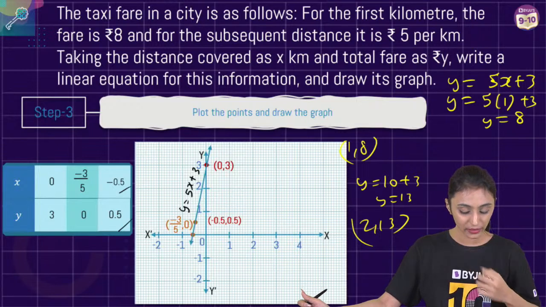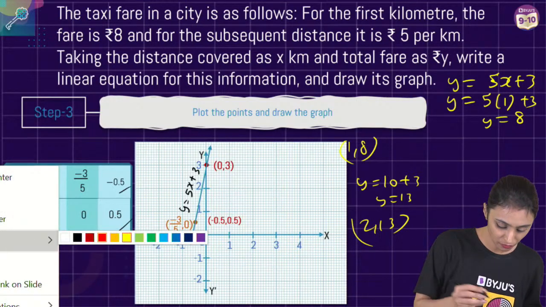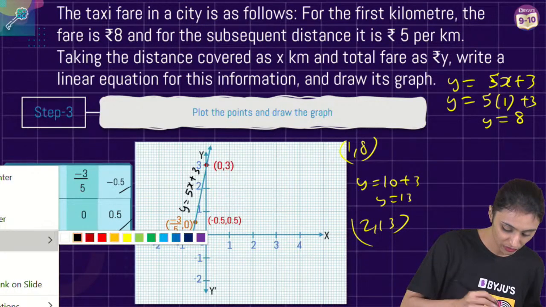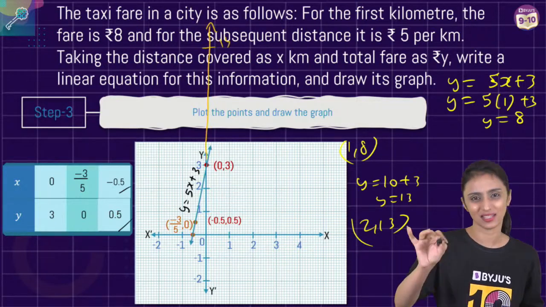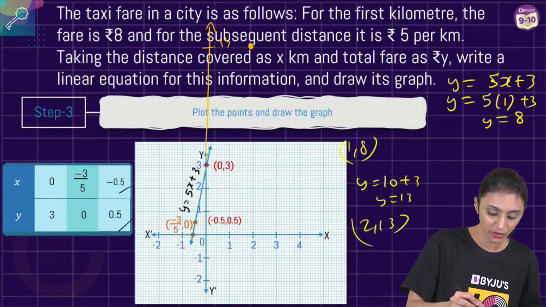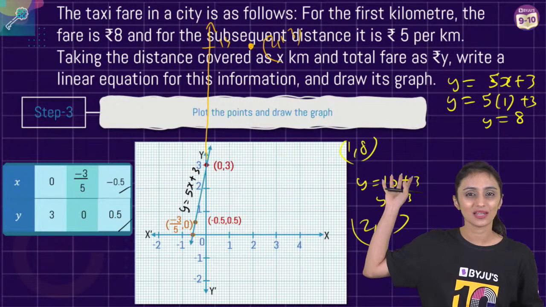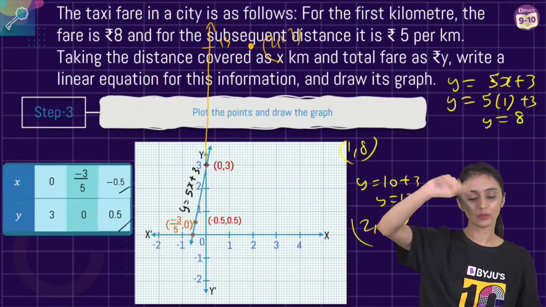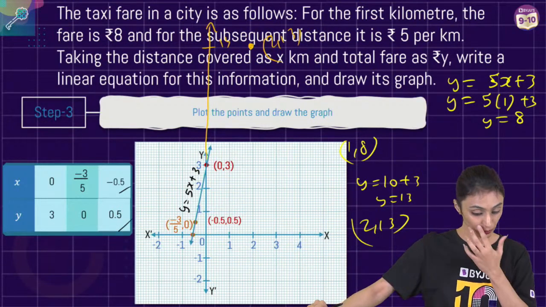Okay, x is 2 and y is 13. If x is 2, y is 13. On my graph, it will be somewhere here. Here we have taken values till 3 only. Let's suppose y equals 13 is somewhere here. I'm just assuming it. x equals 2 and y equals 13 will come here. I hope, Shivansh, this is clear now. This is just randomly I have plotted it. This is not exact. You just extend it. 13 would be somewhere like this. Yes, Shivansh, I hope this is clear now.